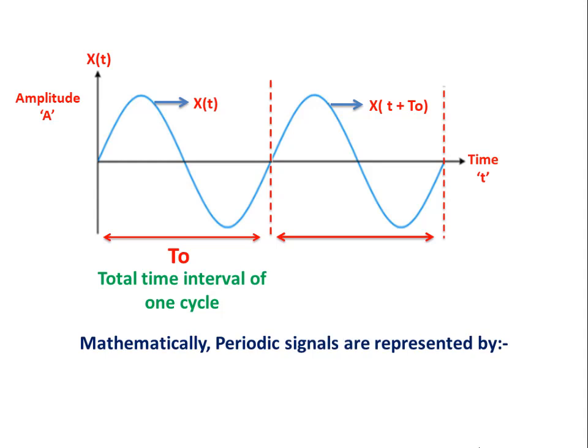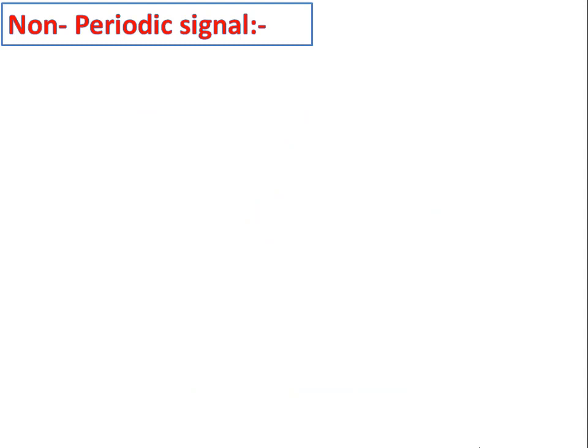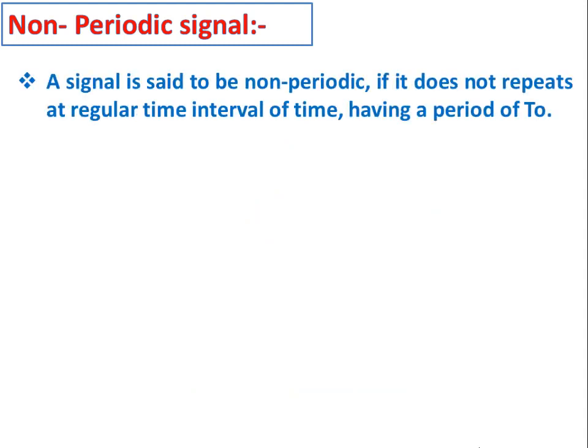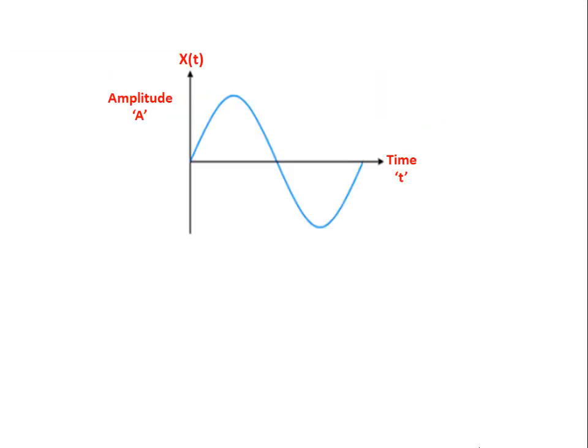Mathematically, periodic signal are represented by x of t is equal to x of t plus t0 for all values of time t. What is non-periodic signal? A signal is said to be non-periodic if it does not repeat at regular interval of time having period of t0. In this signal representation, the function of signal x of t does not repeat at regular interval of time t0. Hence this signal is called as non-periodic signal.